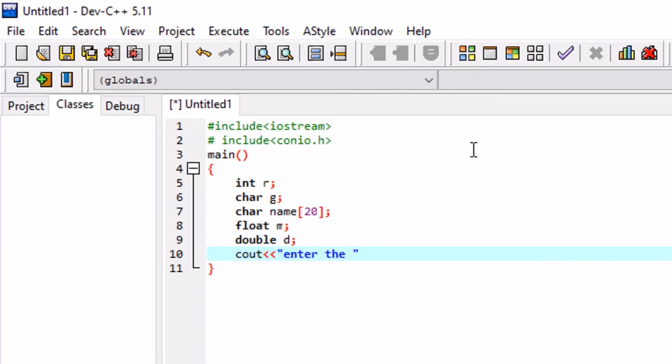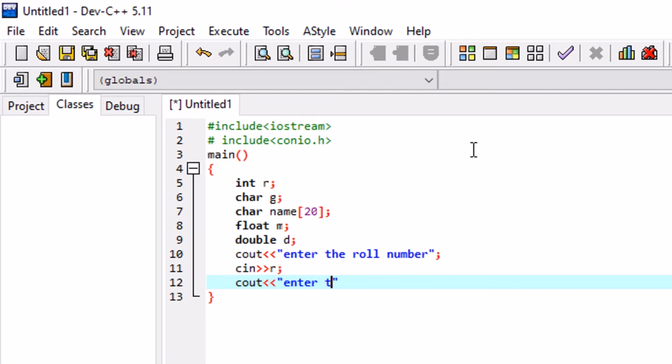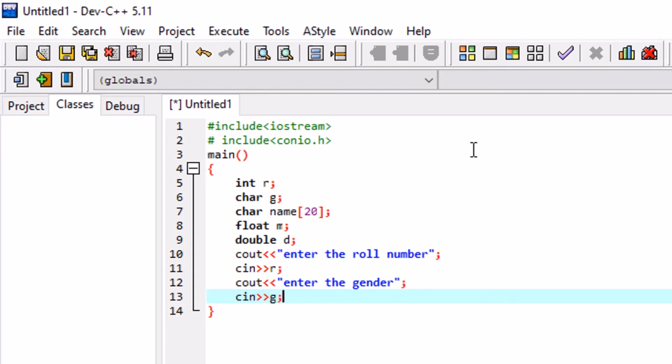And float m, as you have already learned, is for decimal, double d is also for decimal. Internal representation will be different, but when we run the program there will be no specific change in the output. The difference will be in the representation inside the memory, how they are represented inside the memory.